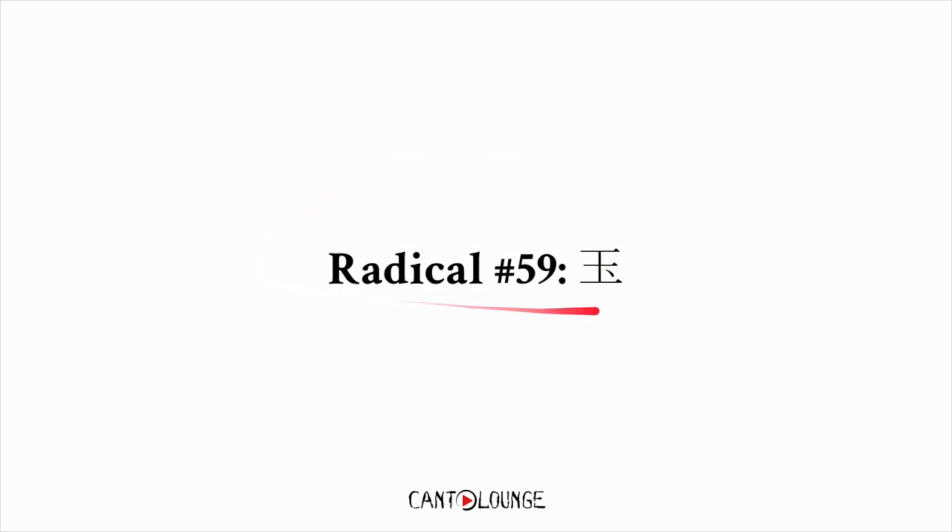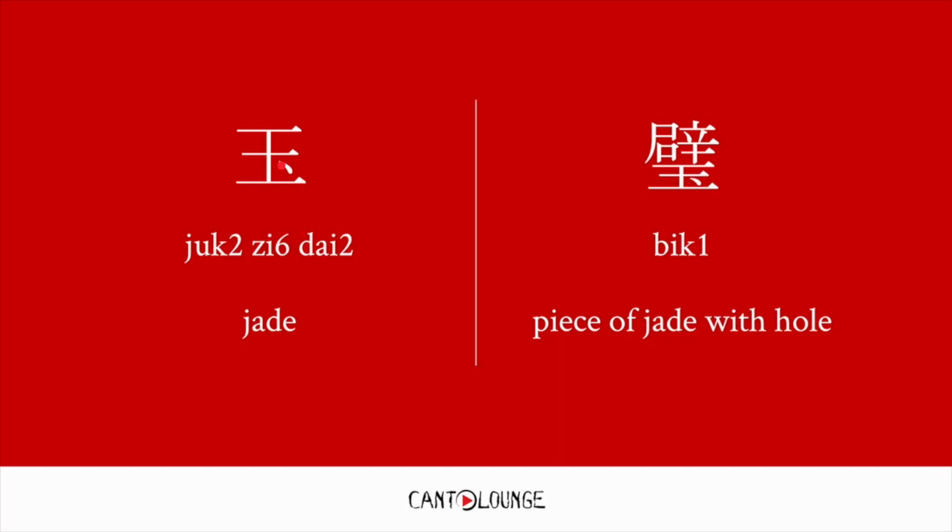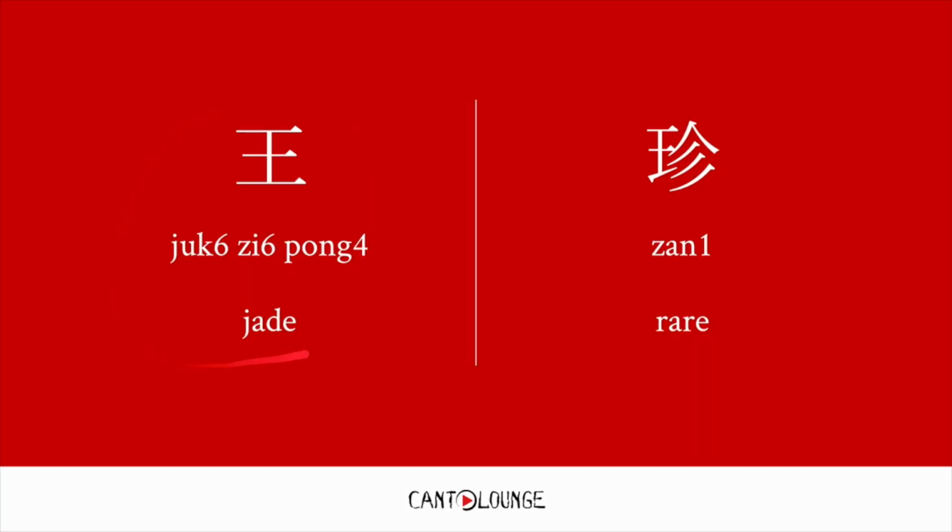Radical number 59, Yop. Yop means jade, right? And be careful, this is, without the dot, pronounced Wang, a common surname or royalty, king. With the dot, it's Yop. Yop ji dai. For example, Big here, a piece of jade with a hole in the middle. And Yok ji pong on the side, and you can see there's no dot here. It looks like Wang, but it's actually the radical Yok. So this means rare. It's pronounced zhen.